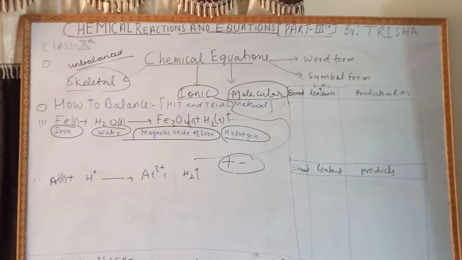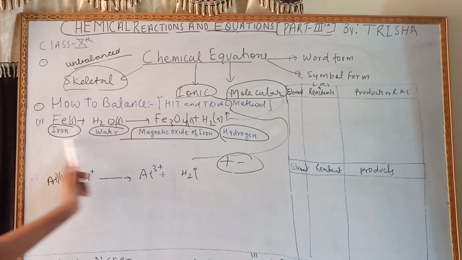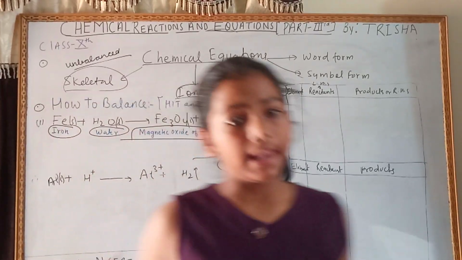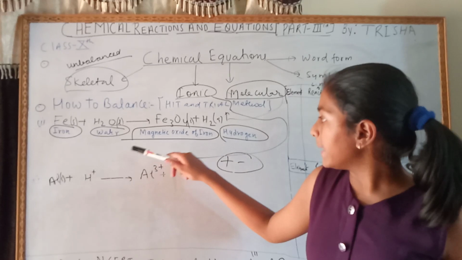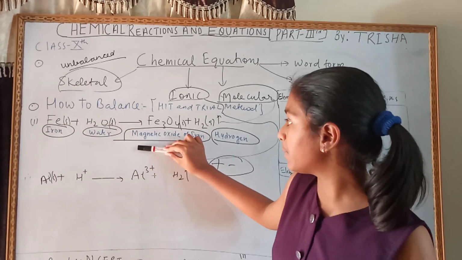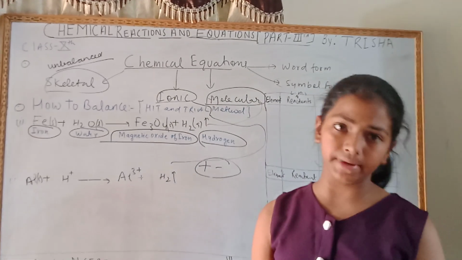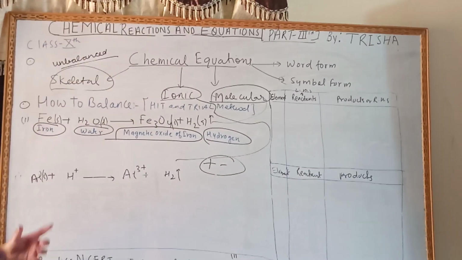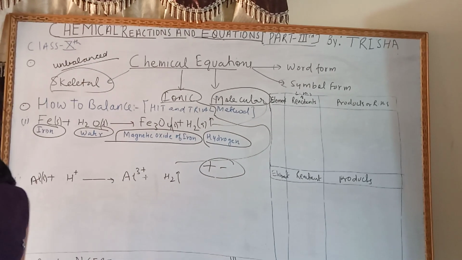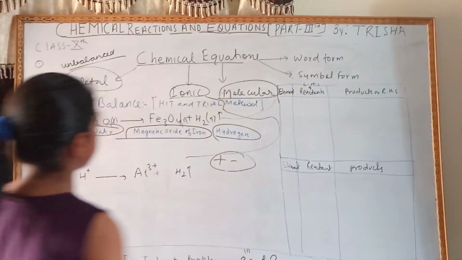These are all names. This and this are compounds, but all are names, so when we write the names of the particular substances, that equation is called the word equation. Next is the symbolic equation. When we write the symbols of the elements, that is called the symbolic equation. So we have done the types of equations.